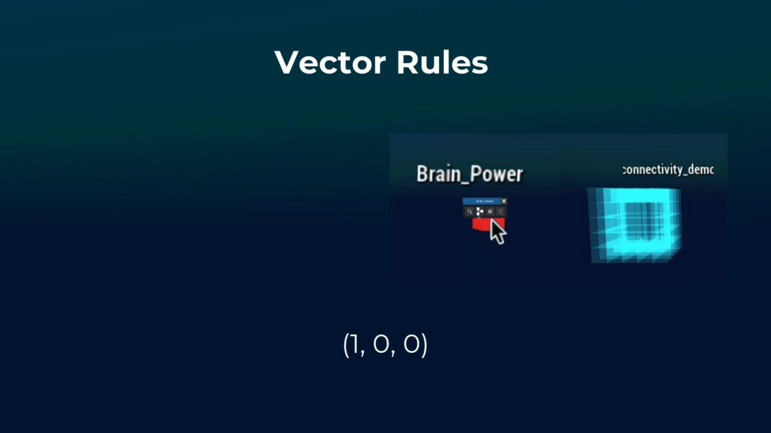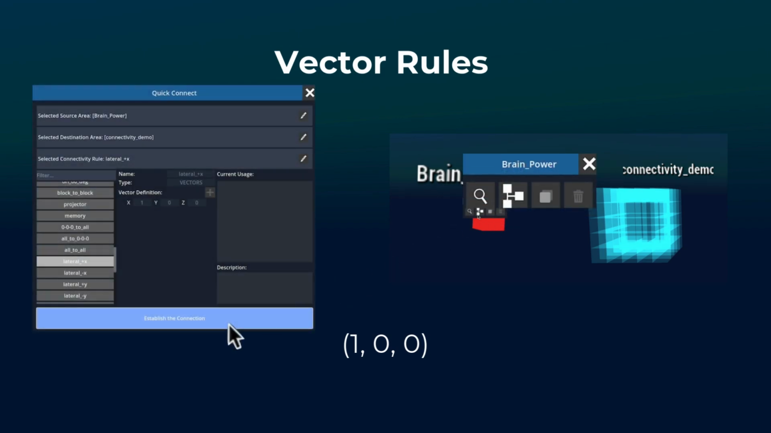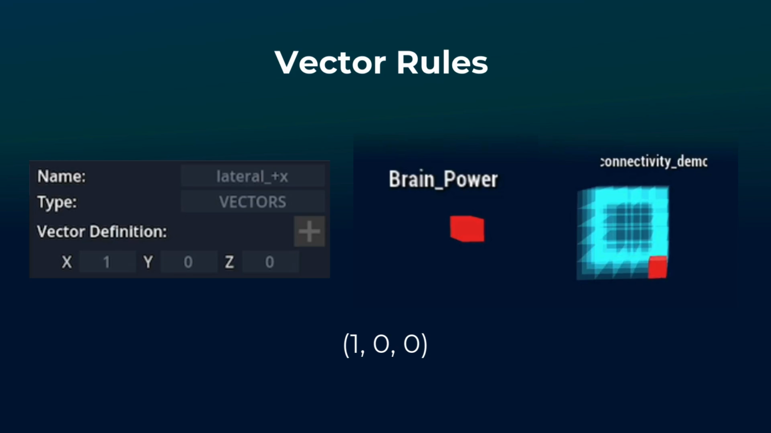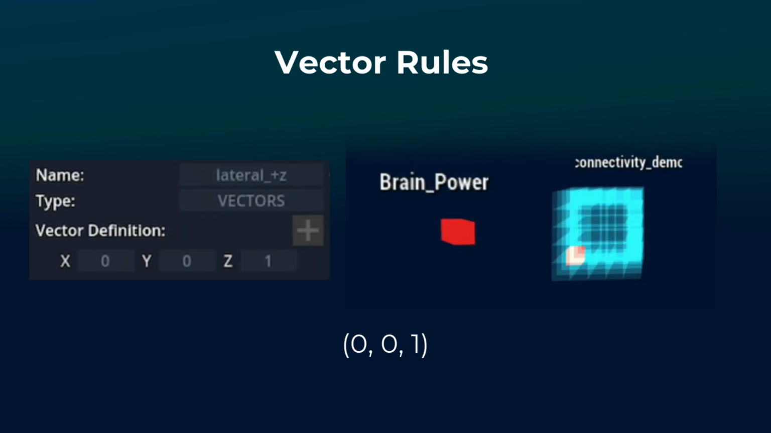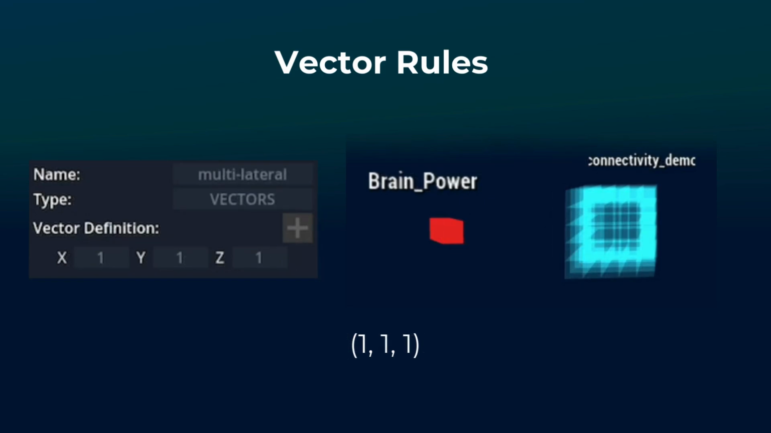In the brain visualizer, select a cortical area, then choose Quick Connect to connect that cortical area to another cortical area using a vector connectivity rule. In this example, the vector definition is 1, 0, 0, so constant activation will result in a never-ending loop of the activation moving 1 to the right. 0, 1, 0 makes the activation move up 1, 0, 0, 1 makes the activation go forward 1, 1, 1, 1 makes the activation move diagonally.